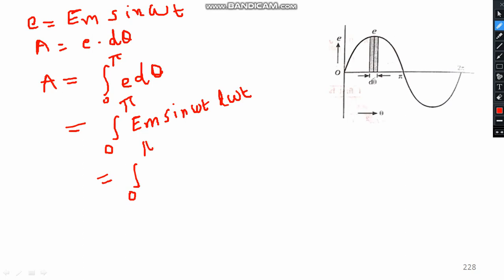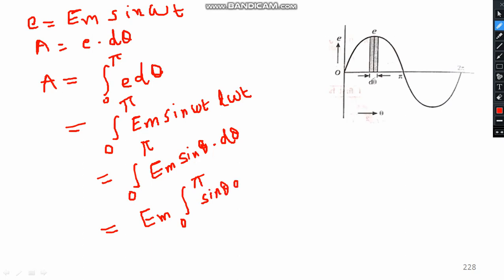0 to pi, Em, instead of omega t you can write sin theta, where theta is equal to omega t, d theta. Okay, so do the integration. Em can be taken as a common factor. Em into the integral from 0 to pi of sin theta d theta.